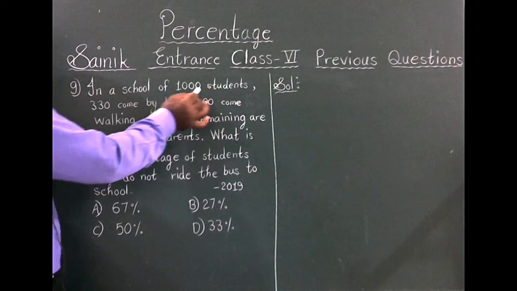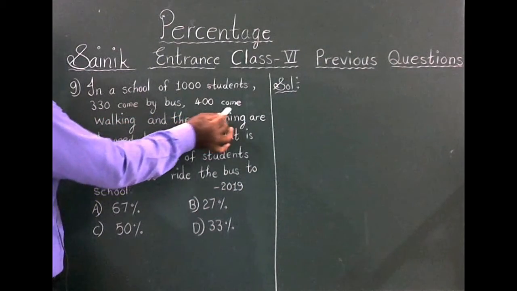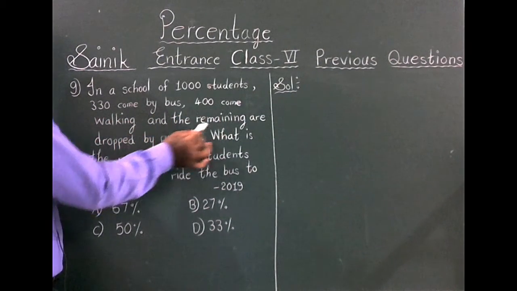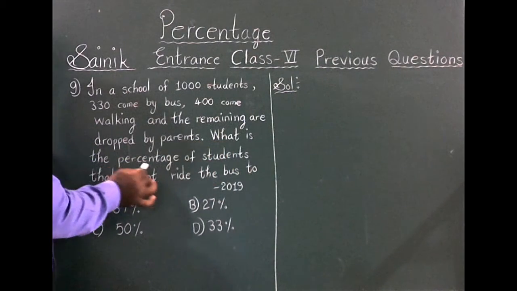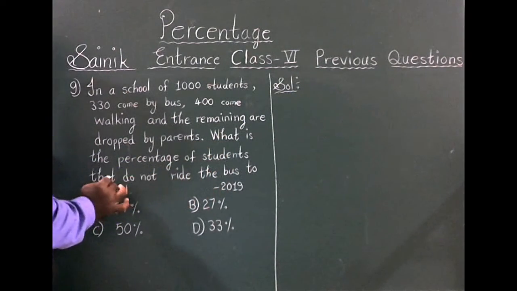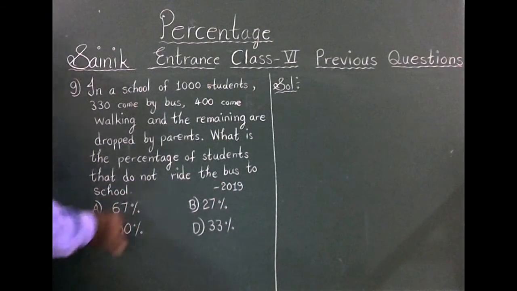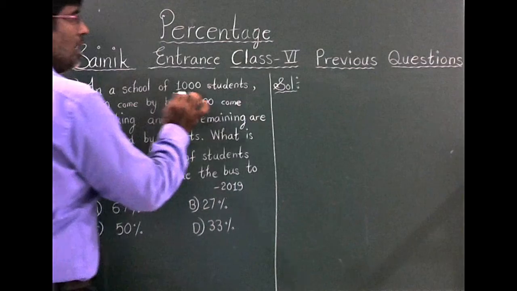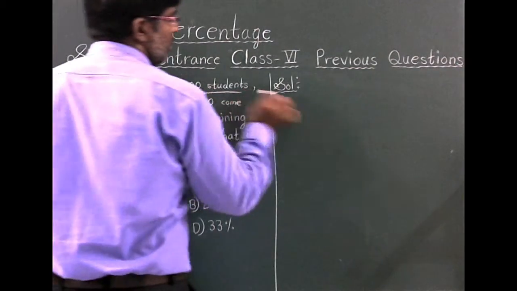A school of 1,000 students, 330 come by bus, 400 come walking, and the remaining are dropped by parents. What is the percentage of students that do not ride the bus to school? Okay. Total number of students in a school, total 1,000 students.